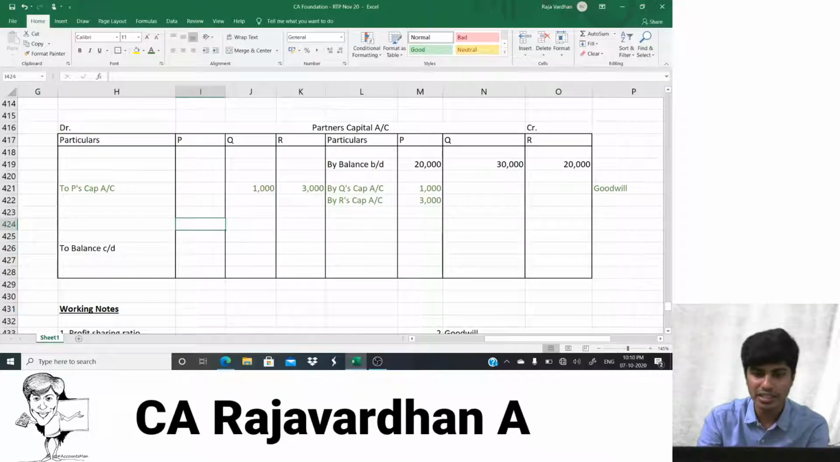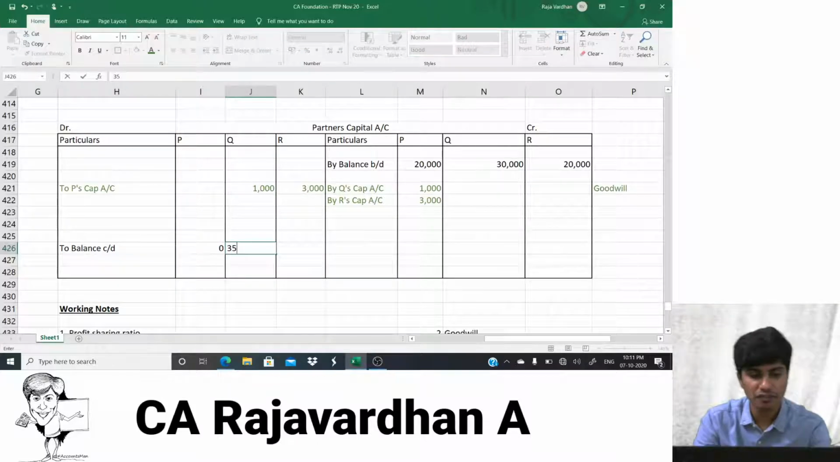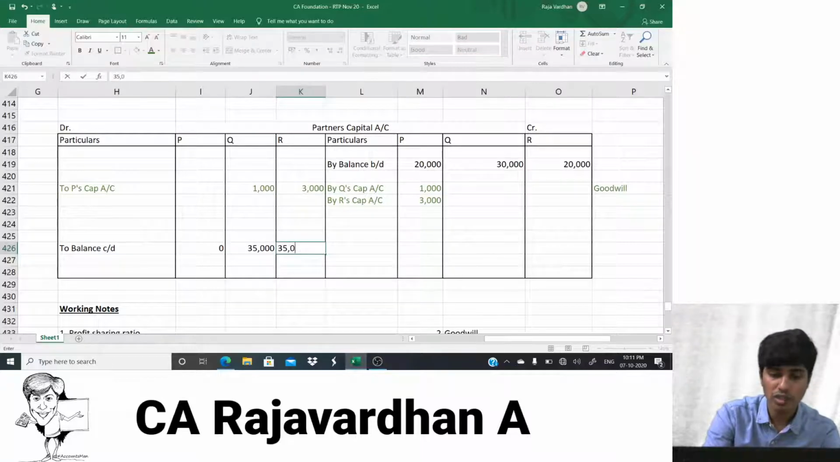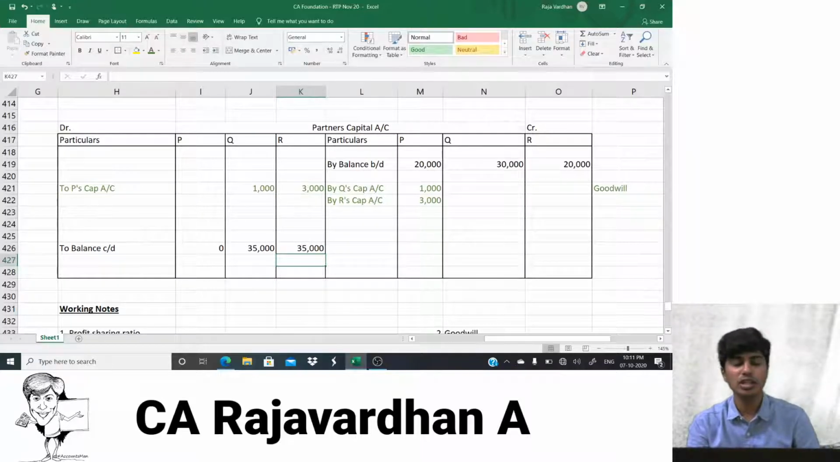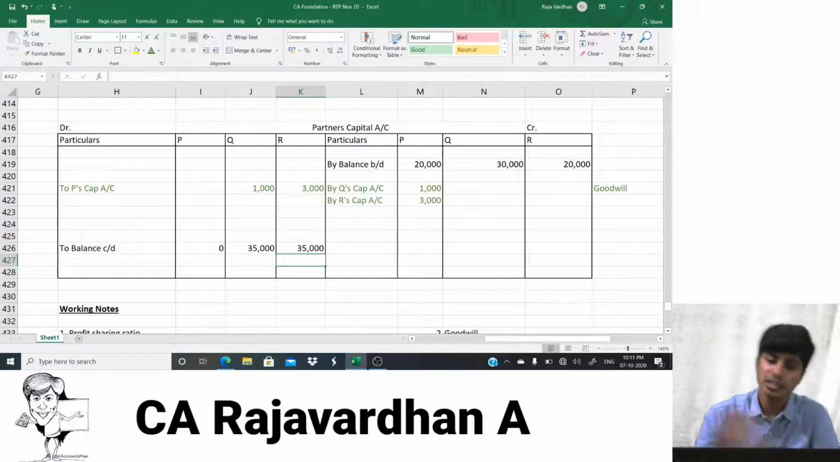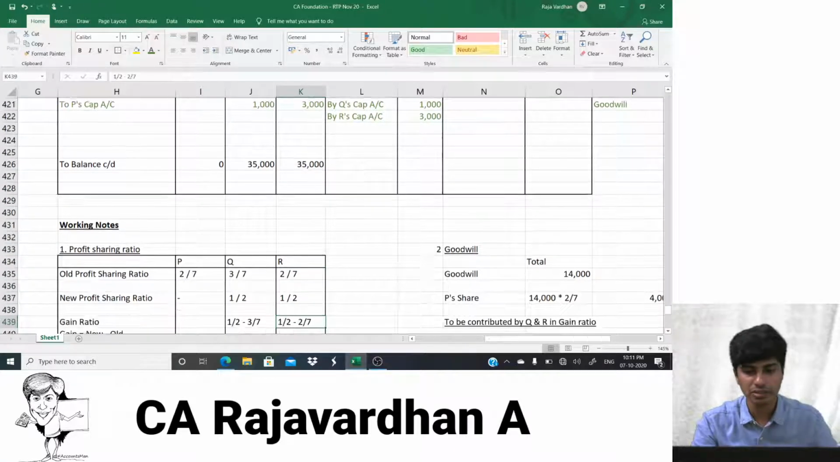So total here is 70,000. 20 plus 30 plus 20, 70. Here also it should be 70. But there would be nothing from P. So it should be 35,000, 35,000. Sir, what if there is some shortage? If there is some shortage, Q and R should contribute. They should bring additional cash. Sir, what if there is excess? Then Q and R will withdraw it in cash. Yeah. If you want, I can do that working note number 3.